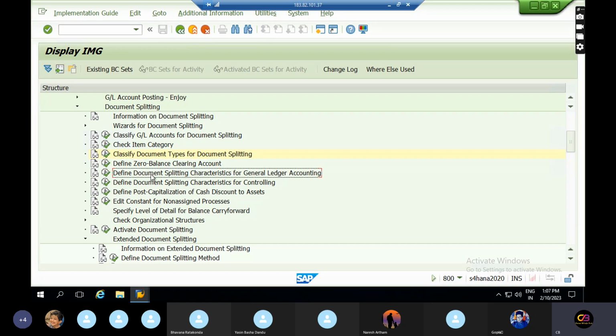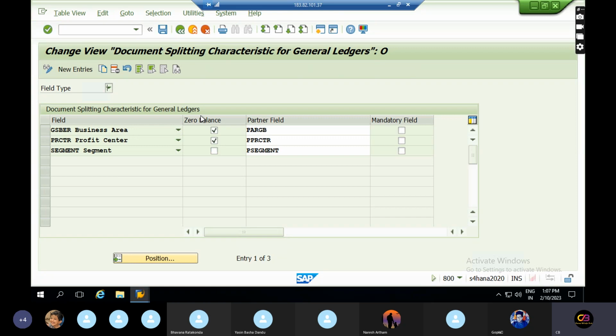So the next thing is define document splitting characteristics for general ledger accounts. Once you double click on this, here you can see business area, profit center, segment, partner business area, partner profit center, and partner segment.